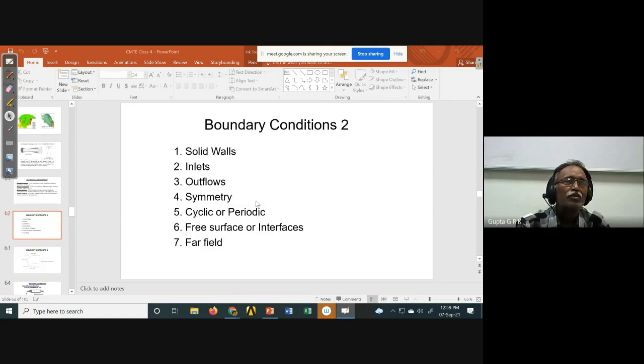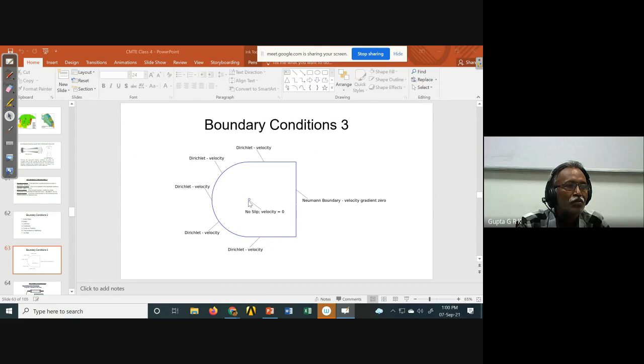Various types of boundaries will be there. Solid walls may be there, inlets may be there, outlets may be there, and there will be symmetry boundary conditions, and sometimes periodic boundary conditions, and sometimes free surface or interface boundary conditions, and there are far field boundary conditions. So we will see what types of things are there. Suppose this is the flow over a cylinder or sphere, and this is the boundary. Here I can know the velocity. This is the Dirichlet condition, and at the far field the derivative of the velocity should become 0. So that is called the Neumann condition.